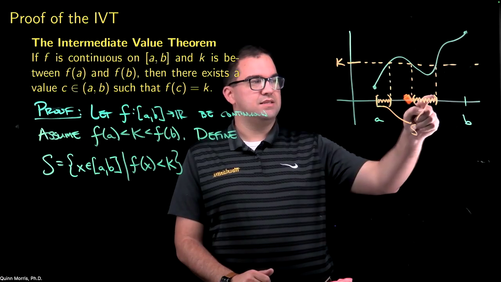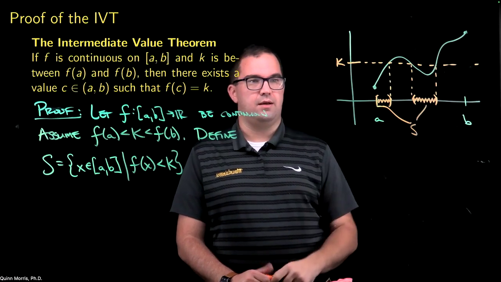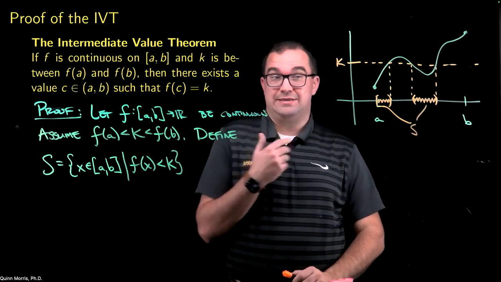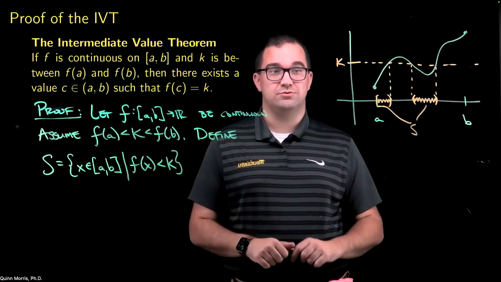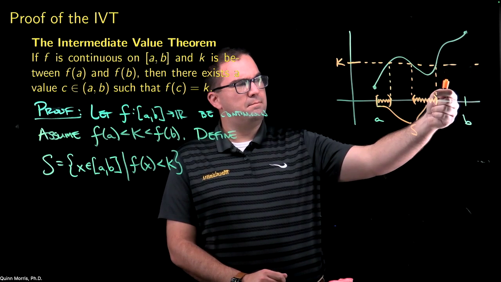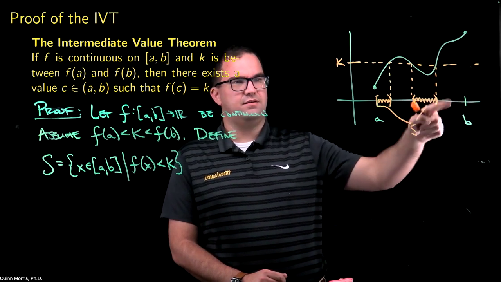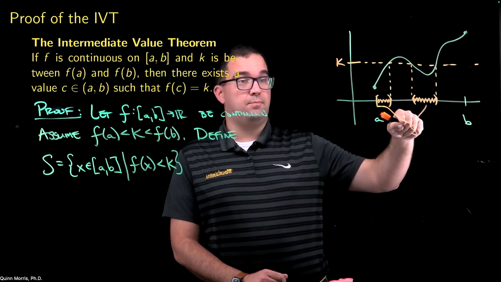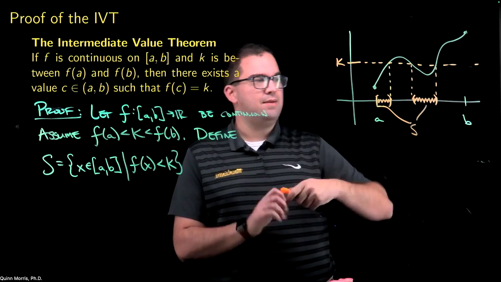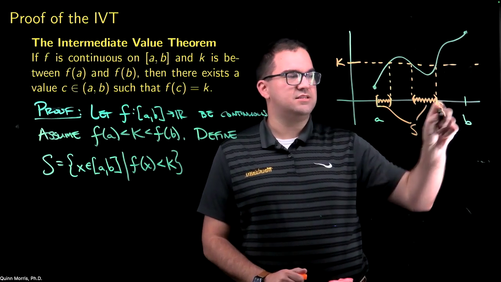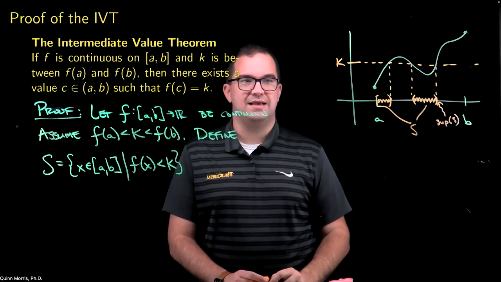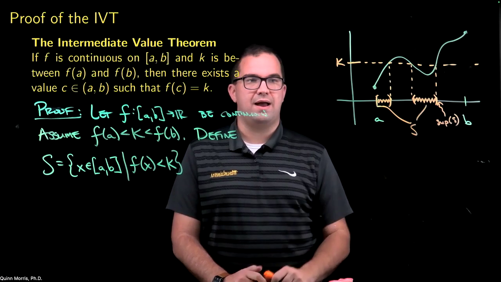If we think about this, there has to be some largest endpoint up here, right? Well, actually, maybe there doesn't have to be. Well, it turns out there is, for reasons we'll justify in a minute. But there should be some upper bound on this set, and if there's an upper bound, then there should be a least upper bound. And so maybe I could define this point to be the supremum of this set S. Maybe that will work as one of my endpoints.